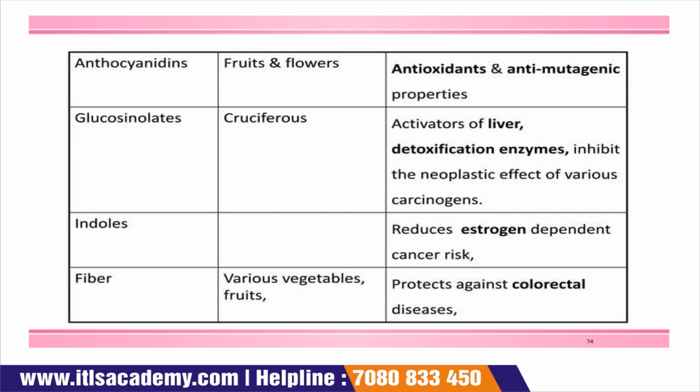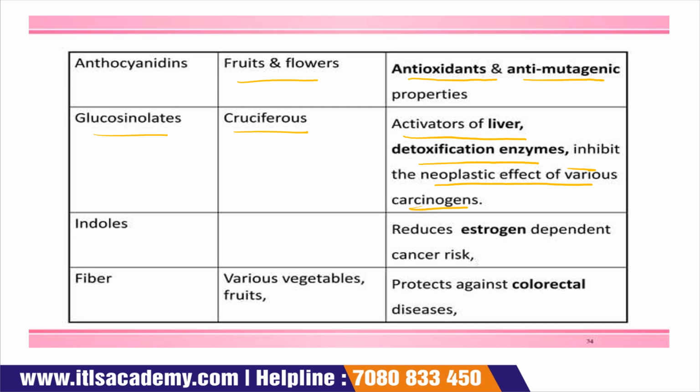Okay, then after that, anthocyanins are obtained from fruits and flowers, and the role is that they have antioxidant and antimutagenic property. Then glucosinolates are obtained from cruciferous vegetables. They are activators of liver detoxification enzymes and inhibit the neoplastic effect of various carcinogens.